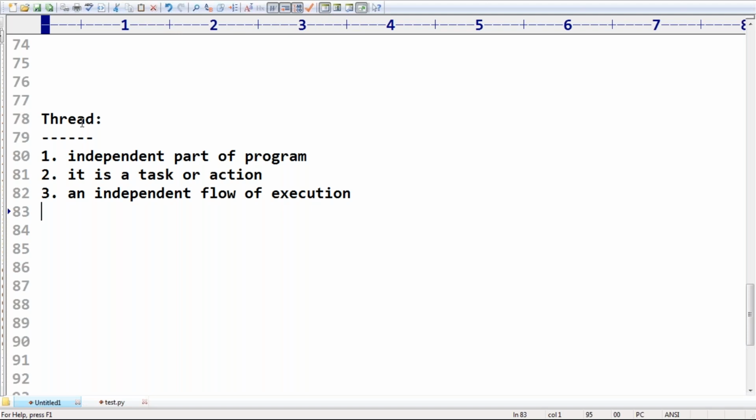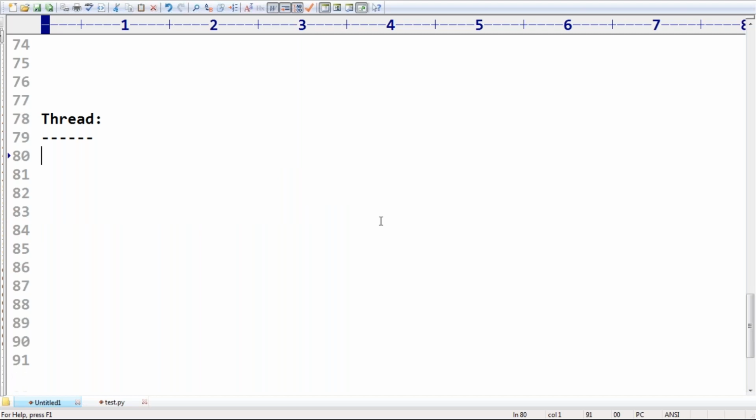So very simple, sir. All these things are the same. It is a part of a program, a process. Both are the same. A process can contain multiple threads. Are you getting it? Same kind of thing only, right? So now a thread is nothing but a flow of execution. Remember this one, sir. A thread is nothing but a flow of execution.